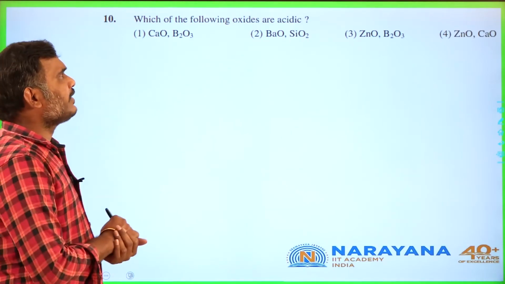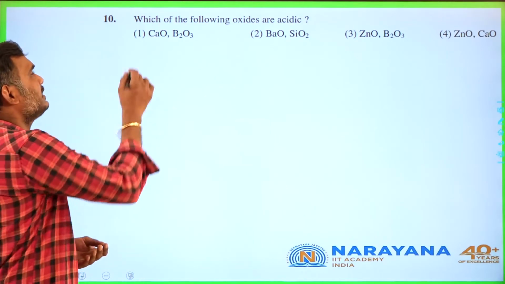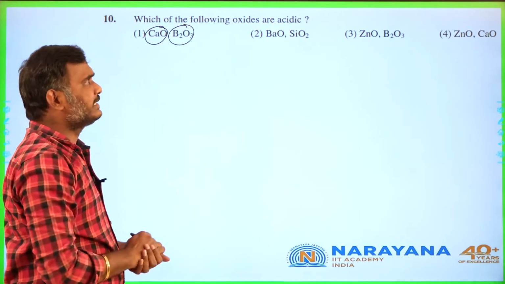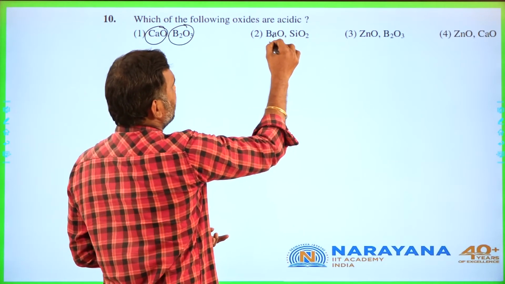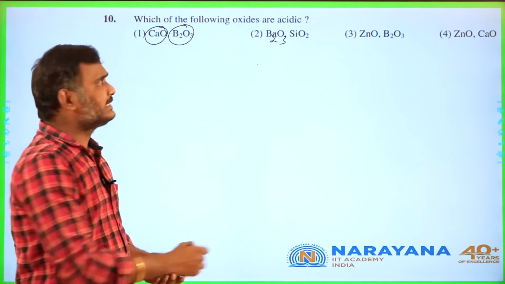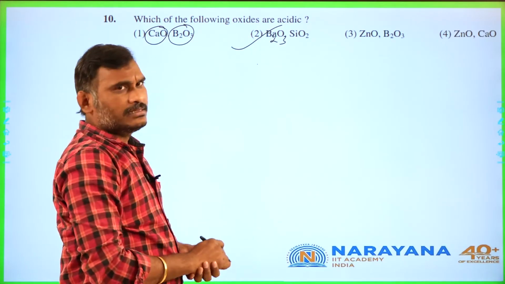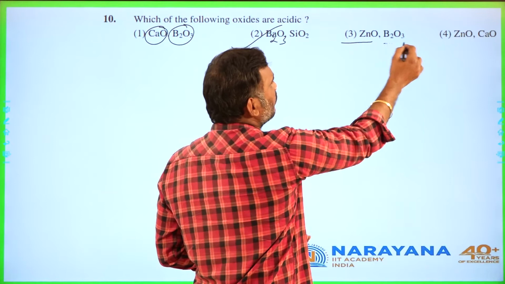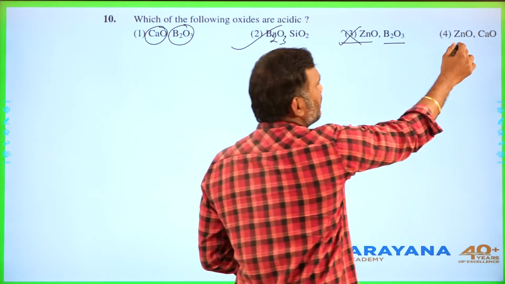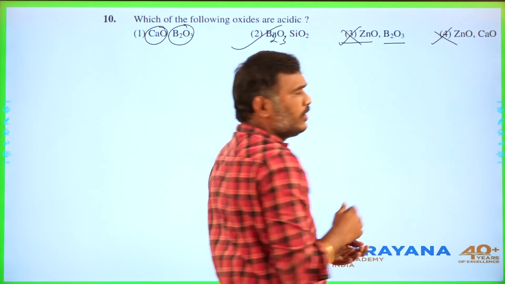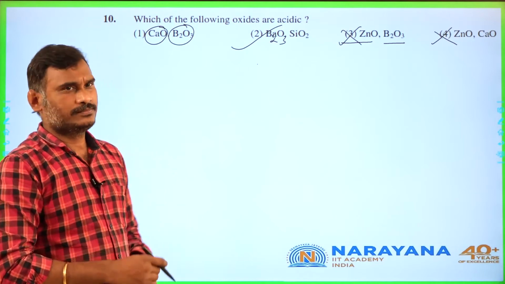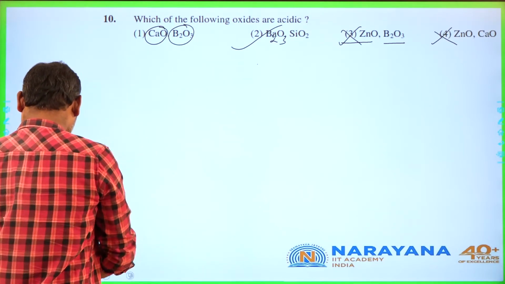Which of the following oxides are acidic? Generally calcium oxide is basic, B2O3 is acidic. Here, students, it's a mistake: B2O3 is acidic and SiO2 is acidic, both are acidic. Zinc oxide is amphoteric, B2O3 is acidic. That is why that is the wrong answer. Zinc oxide is amphoteric, CaO acidic. That's why option 2 is the correct answer for the given question.